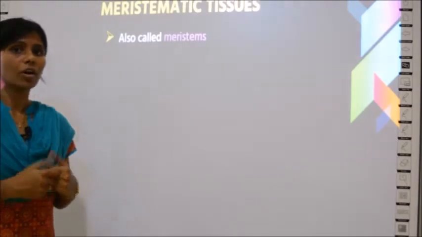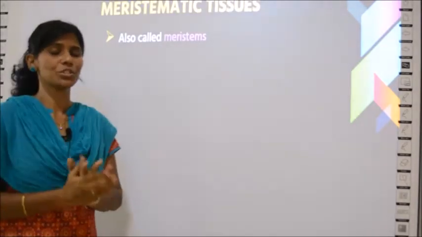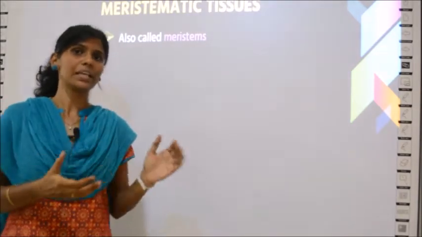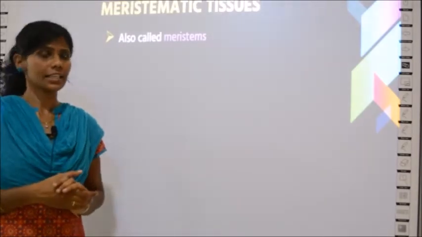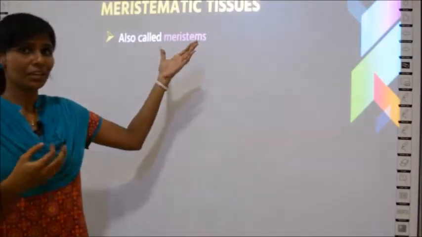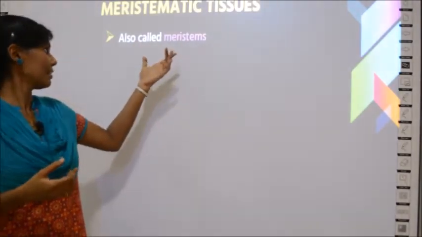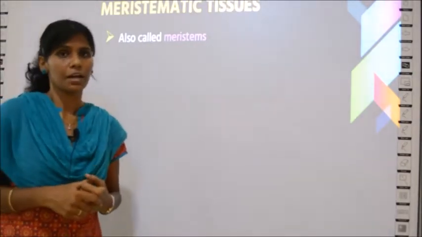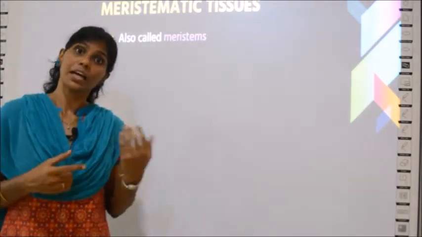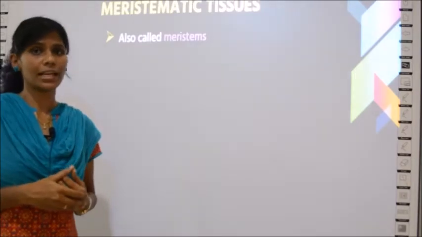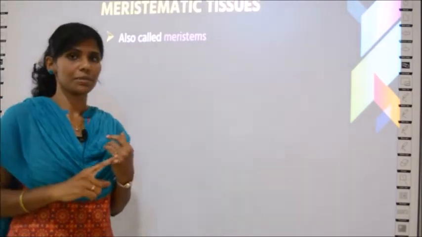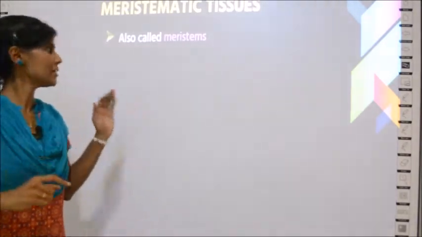You have already studied that meristematic tissues are of three types: apical, lateral, and intercalary. Meristematic tissue is also called by another name, meristem. Meristematic tissues are commonly called meristems.